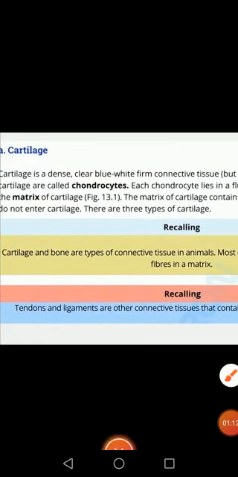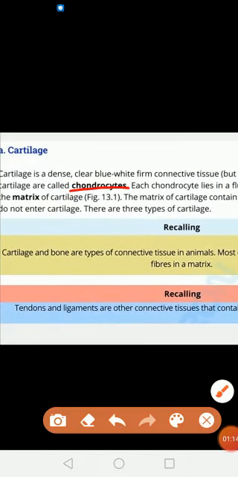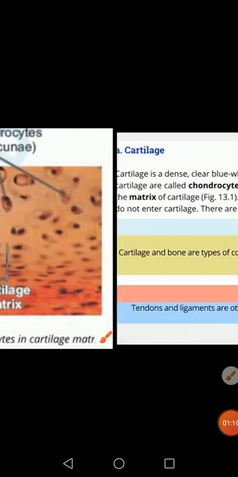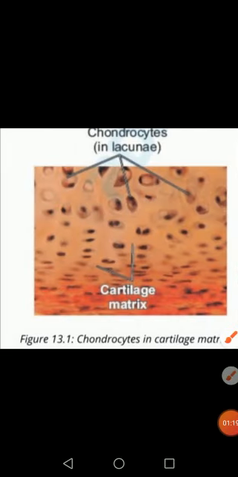The cells of the cartilage are known as chondrocytes. This diagram shows the structure of cartilage.